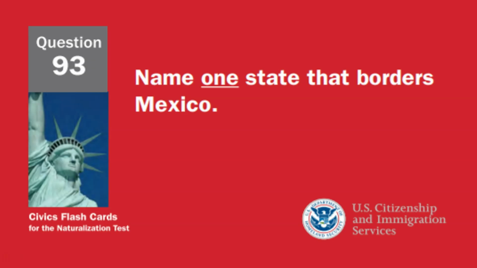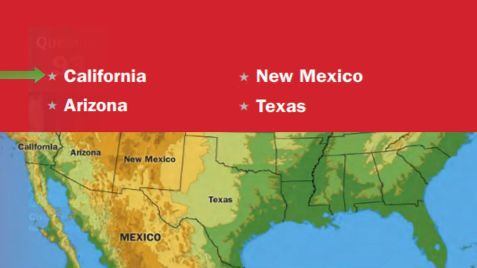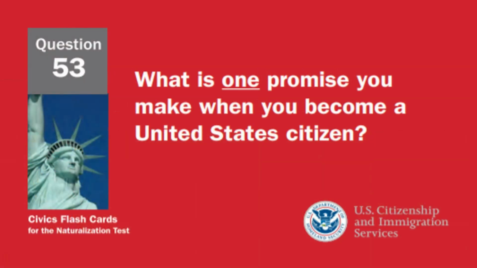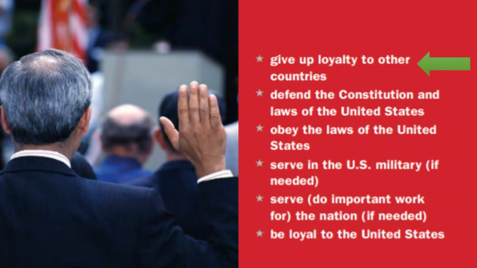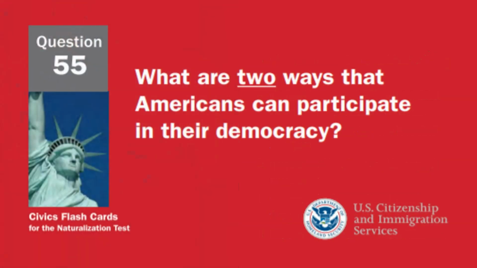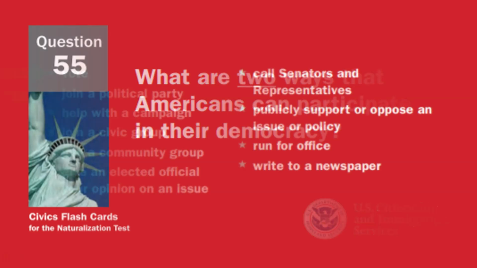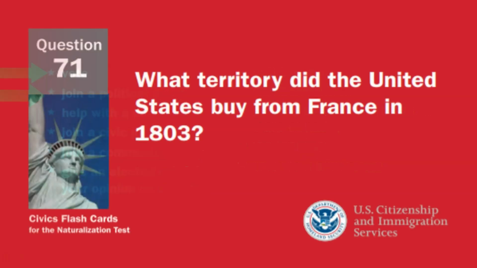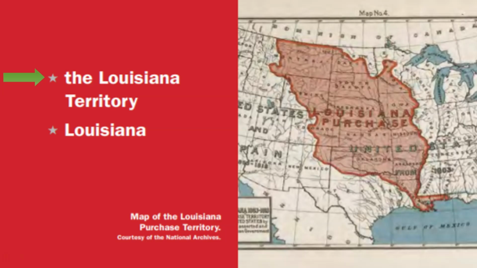Name one state that borders Mexico. California. What is one promise you make when you become a United States citizen? Give up loyalty to other countries. What are 2 ways that Americans can participate in their democracy? Vote and join a political party. What territory did the United States buy from France in 1803? The Louisiana Territory.